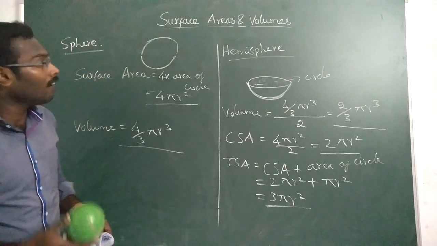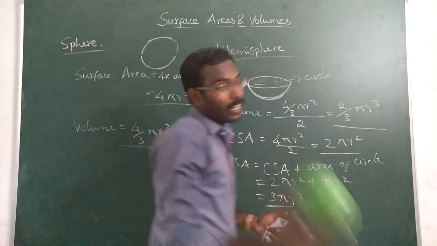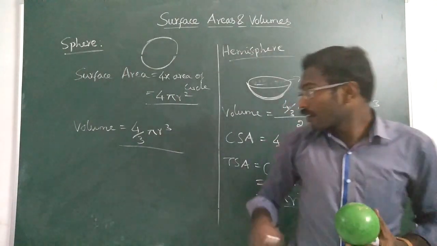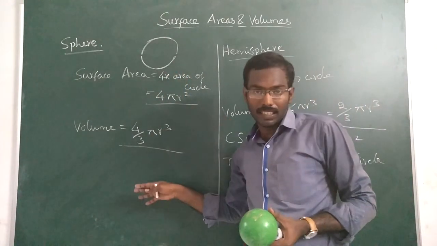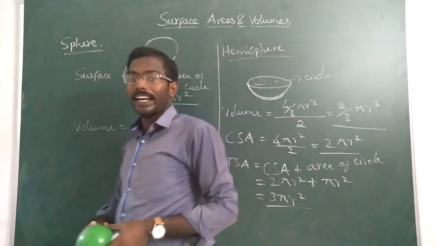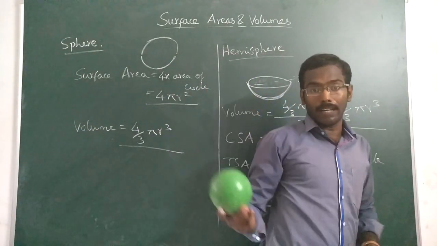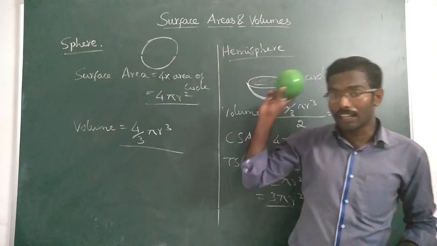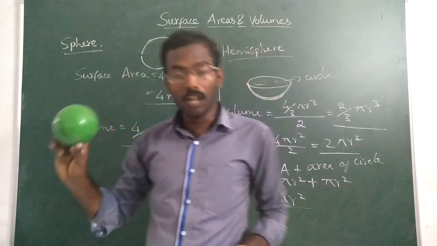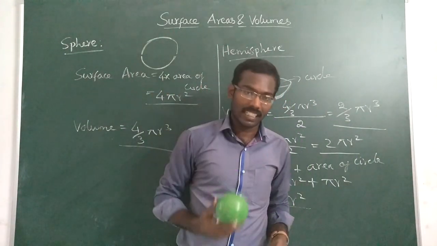Understood? So that's all. We have derived the formula for all the shapes. Only for sphere you just study it as such. Understood or not? So with this I complete today's class. We have derived the formula for all the shapes, and tomorrow onwards we will solve the exercise. Understood? Okay, I will meet you in the next class. Thank you.